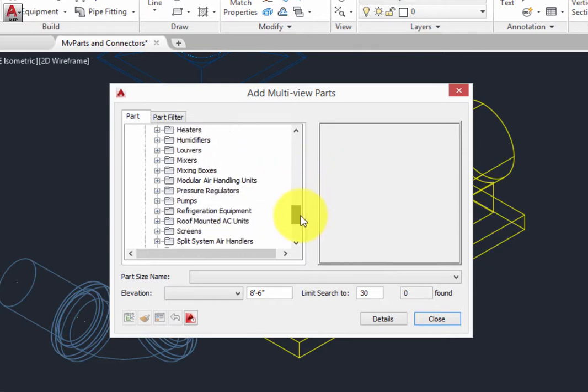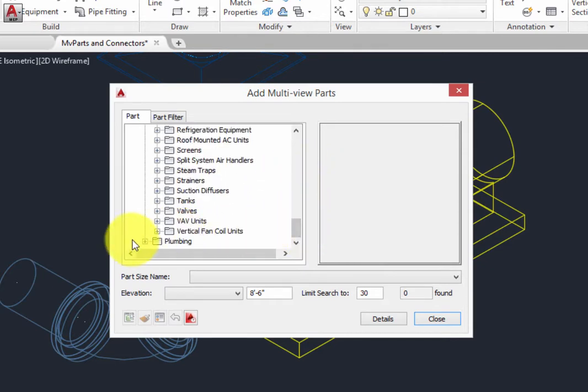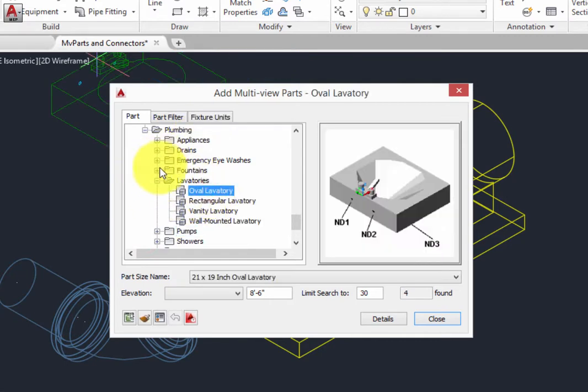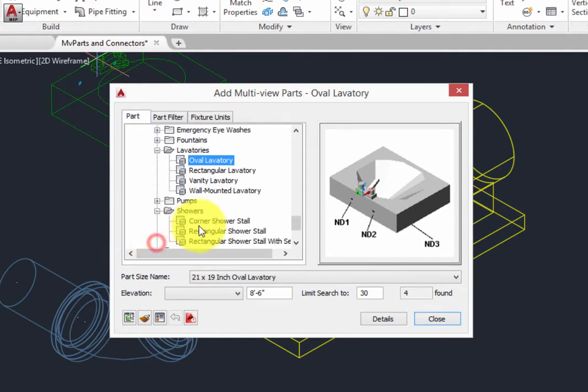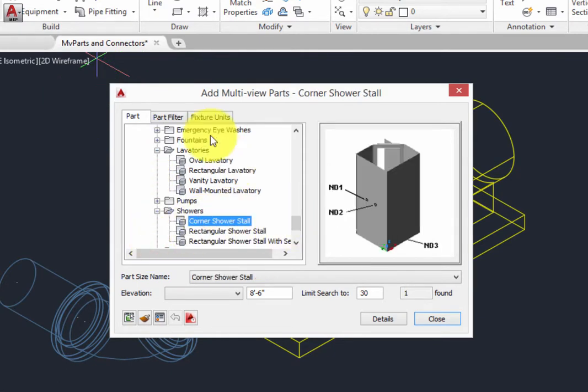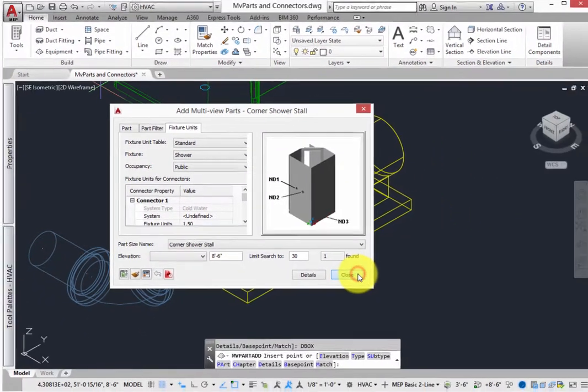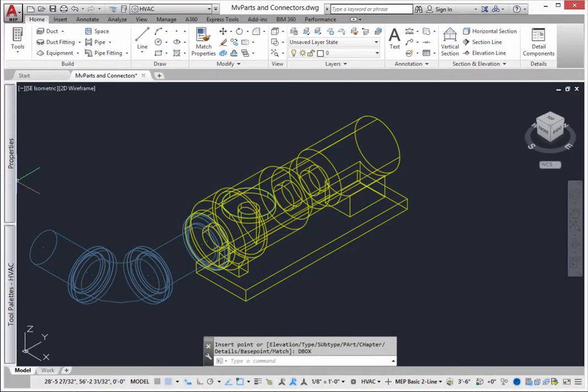The last category is plumbing. These are the 3D plumbing components. Again, the main advantage of these parts are the MvP connectors and engineering data associated with these parts. MvParts represent the starting point of every project. Once these are placed in a project, adding connecting components such as duct or pipe is much easier.